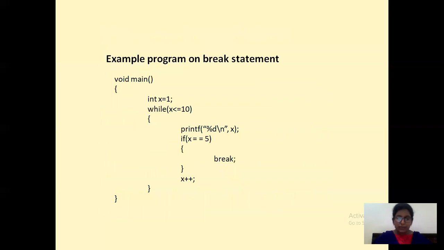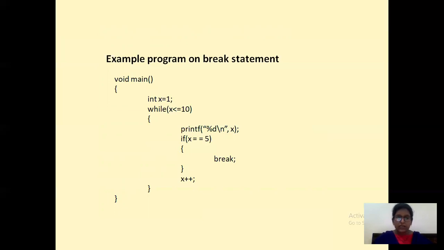Now see one example for this break statement. If you want to print the numbers from 1 to 10 using the break statement, let's see what the output would be for this code. Let's see how it works. For the first time, your x value will be 1. 1 less than or equal to 10 is true, so you print the x value. Then you check the condition: if x is equal to 5, then you say break. Otherwise you increment the x value.